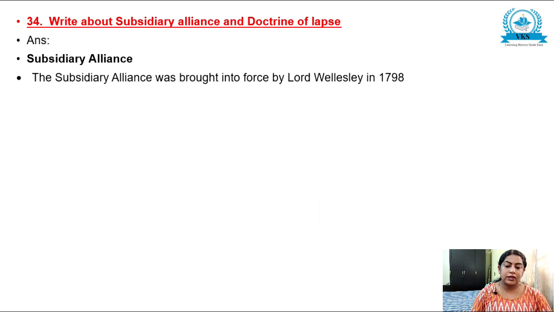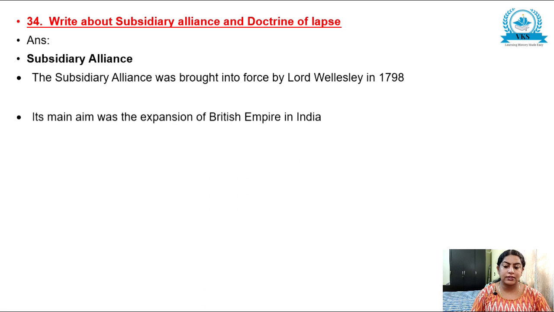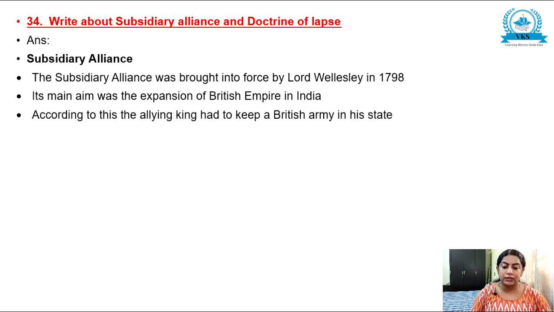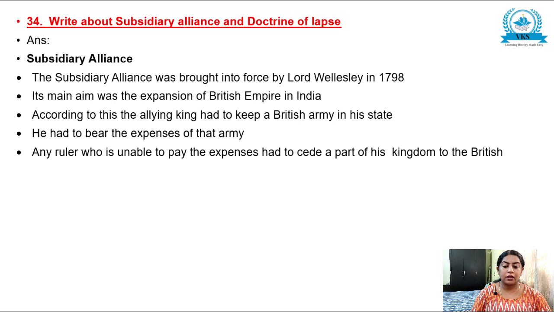Subsidiary Alliance was brought into force by Lord Wellesley in 1798. Its main aim was the expansion of the British Empire in India. According to this, the allying king had to keep a British army in his state, and he had to bear the expenses of that army. Any ruler who was unable to pay the expenses had to cede a part of his kingdom to the British.